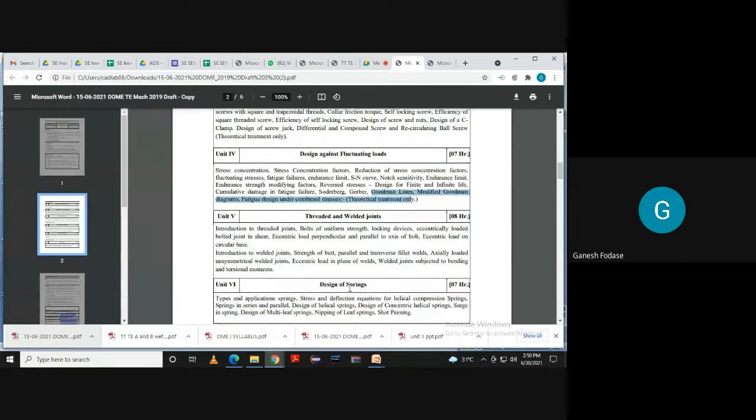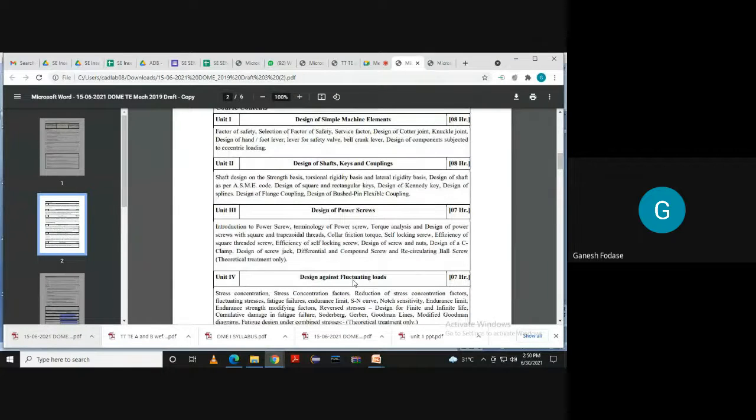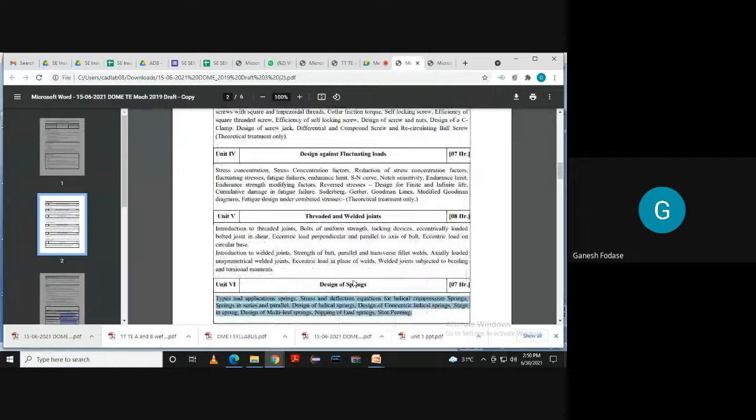Then in unit number 6, we are going to study design of springs. Springs are components that are widely used in mechanical industries. So you should be able to design springs for different applications. Maybe we'll see the applications for which we have to apply them. So likewise, this is the content of the subject, from unit 1 to unit 6.